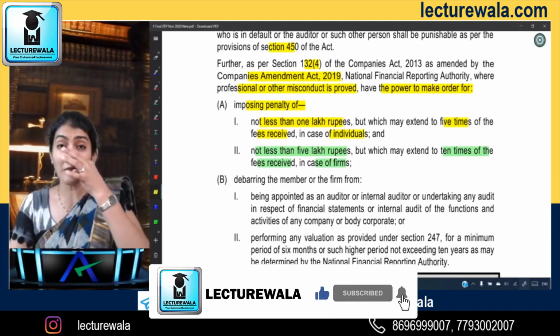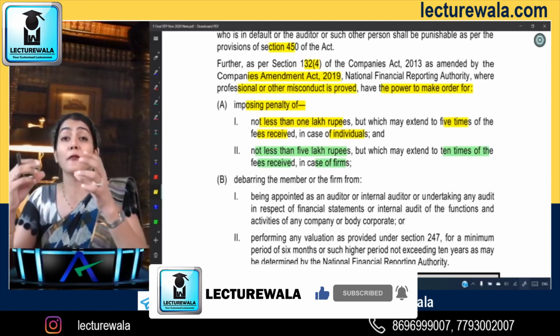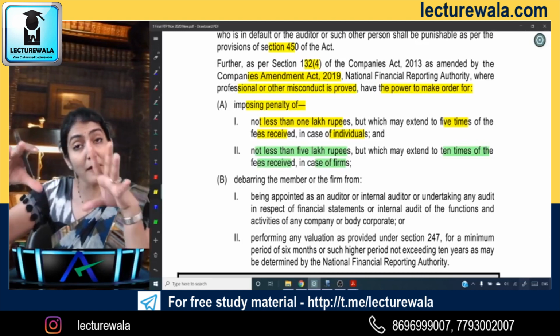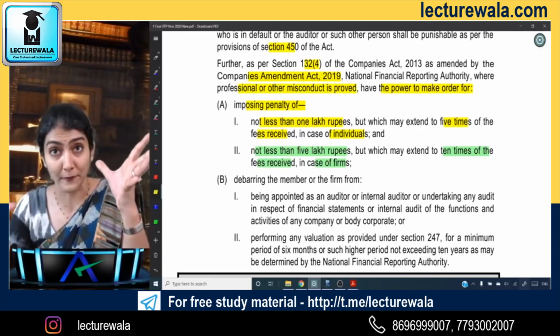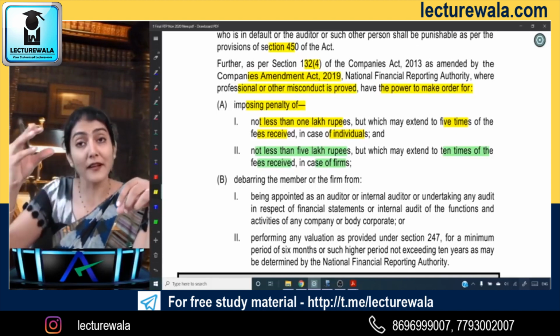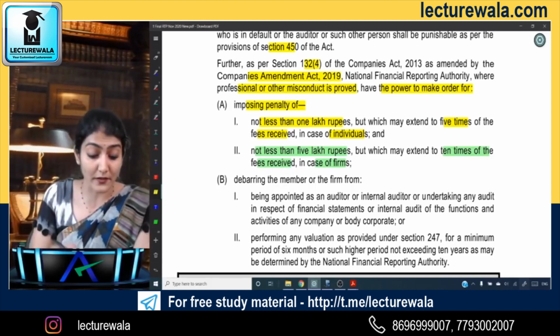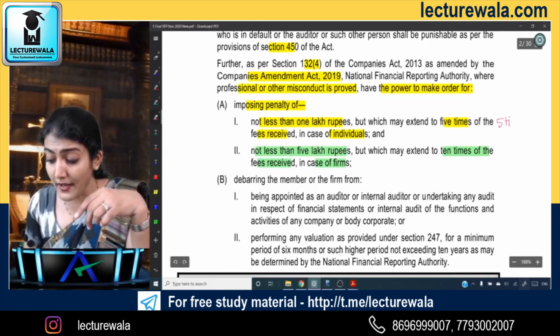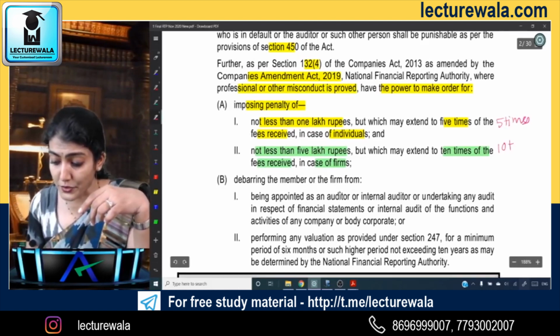So if the audit fee received by the individual is say 1 crore, then the penalty which could be put by NFRA could be up to 5 crore. If the fee received by the firm is say 1 crore, then the penalty could be up to 10 crore. So 10 times in case of a firm and 5 times in case of an individual. Very important over there.